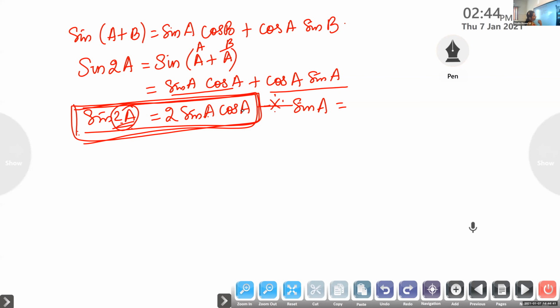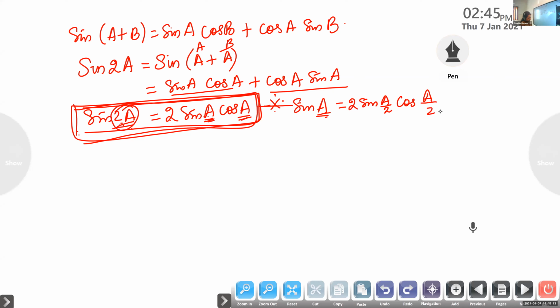So if it is sine a, can you guess the formula, Nandana? If it is 2 times, here you are writing only half of it. If it is 2a, we are writing a. Therefore, what will be the formula you will write? 2 sine half the angle a by 2 cos a by 2.